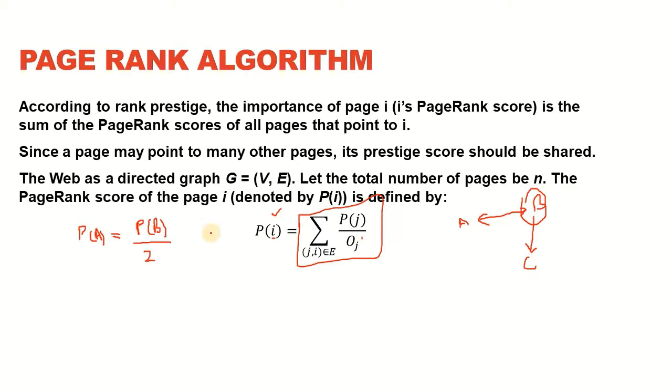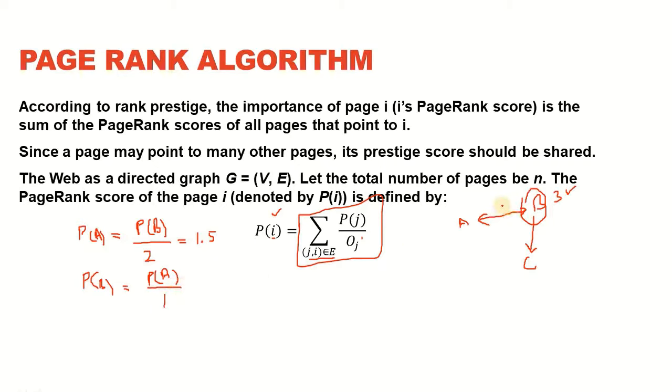In other words, if B has its own PageRank of 3, that is going to give a PageRank of 3 by 2, or 1.5, to page A. Now using this new value of A, we can recalculate the value of B. So the PageRank of B is going to be the PageRank of A, and only A is pointing towards B, so we do not have any more edges to sum up all their weights, so it will be A, and A is not voting for anyone else.